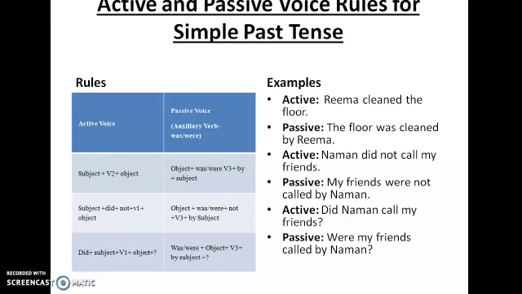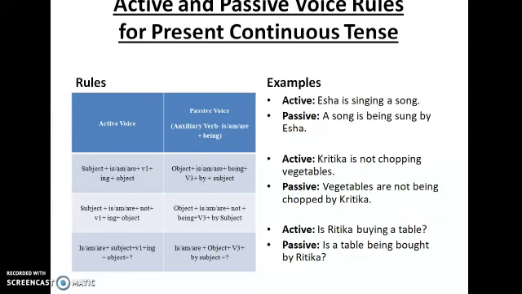Now coming to a question. Did Naaman call my friends? Naaman did call my friends. So, my friends were. It's not was, it's were. Since it is a question, you have to start with were, the helping verb. Were my friends called by Naaman? So, you just need to understand the rules and convert it. You need to learn the rules for each of these voices.